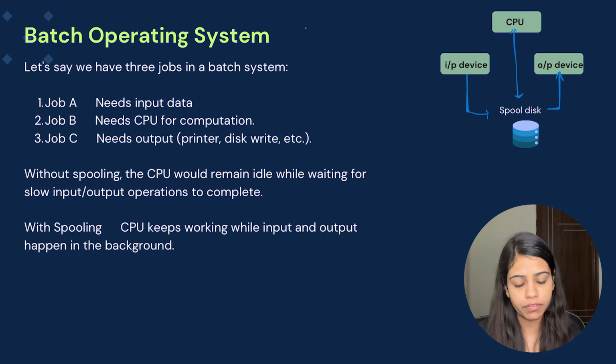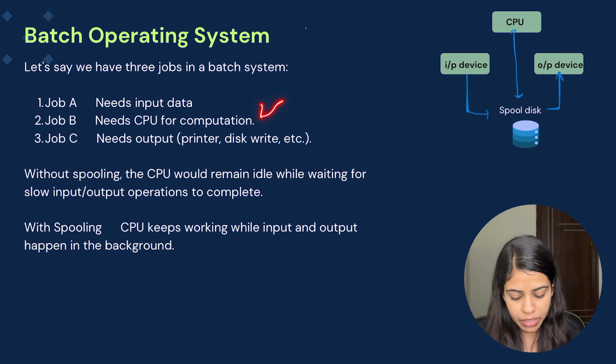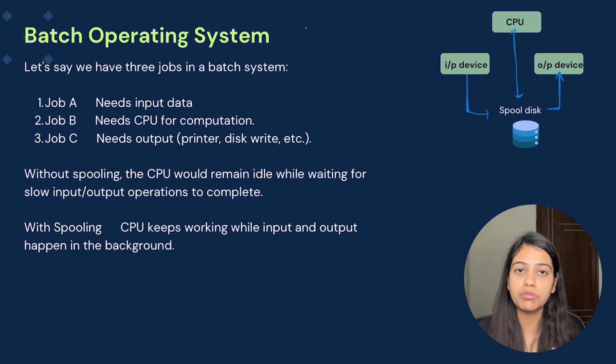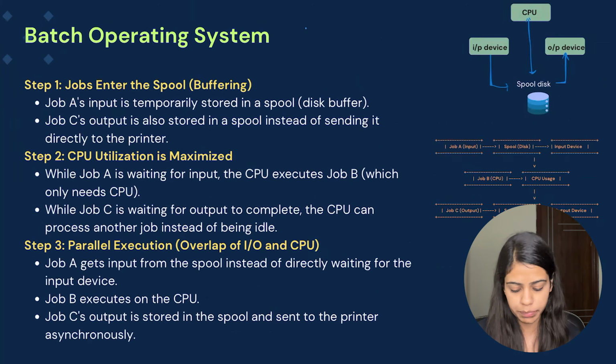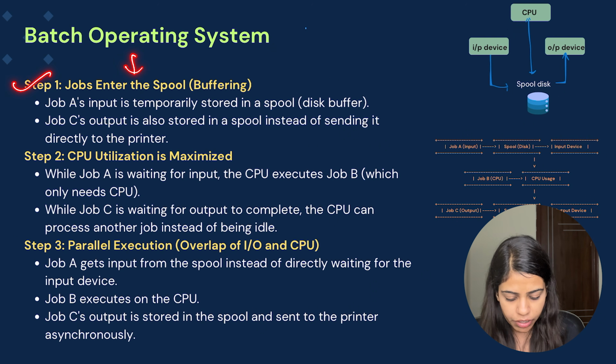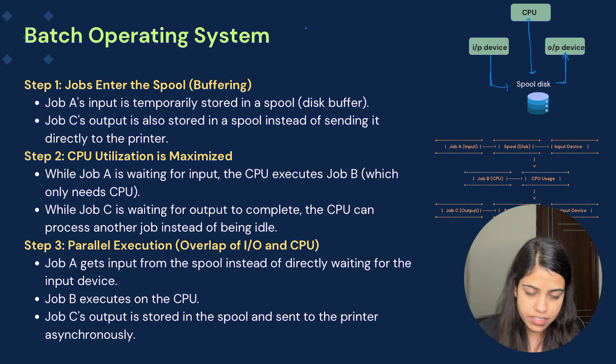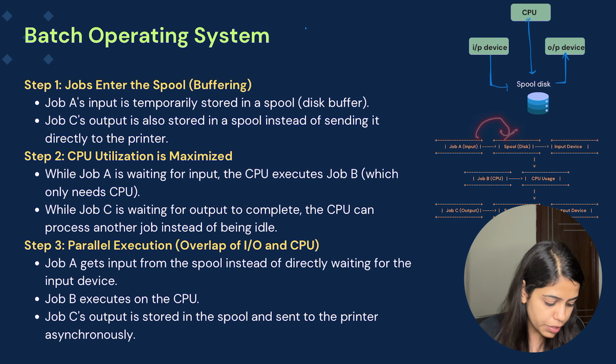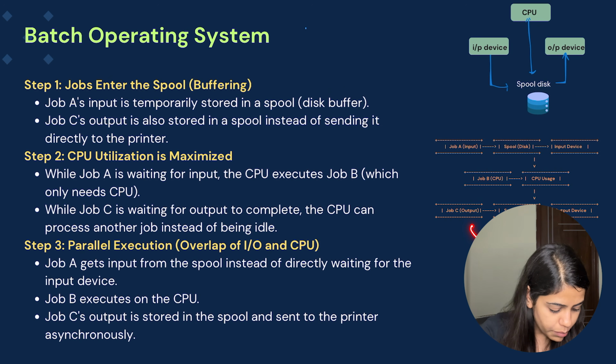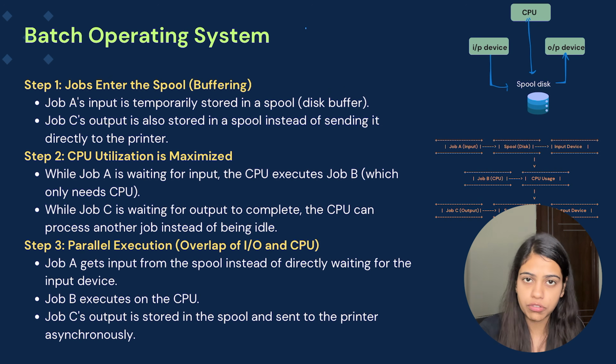So with spooling, what will happen? If job A needs some input, it will happen in the background. If job C needs some output, it will happen in the background. Meanwhile, the CPU will go ahead and execute job B. In step 1, the job enters the spool, that is, buffering. Job A requires some input, so that request will be placed in the spool disk. Job C requires some output, so that request will also be fed into the spool disk.